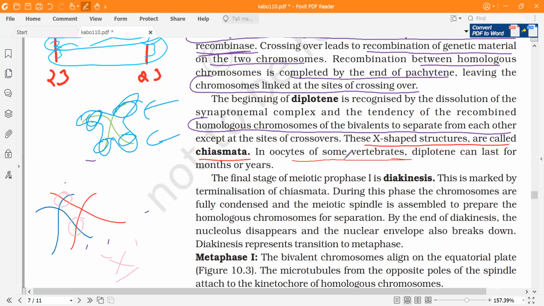Now there is this sentence that in oocytes of some vertebrates, diplotene can last for months or years. If you know about the human reproductive system, in the human female the oocytes will be stopped in the diplotene stage after birth. And when the first ovulation occurs, or when the first menstrual cycle begins, it will complete its M1. This comes in the 12th chapter, human reproduction, in female gametogenesis. Ovulation begins at puberty, and prior to that, from childhood to puberty, these oocytes are stopped in the diplotene stage.